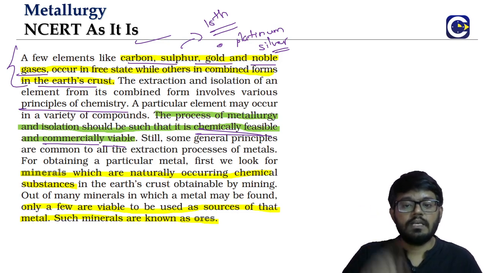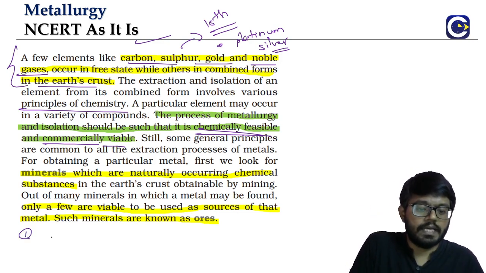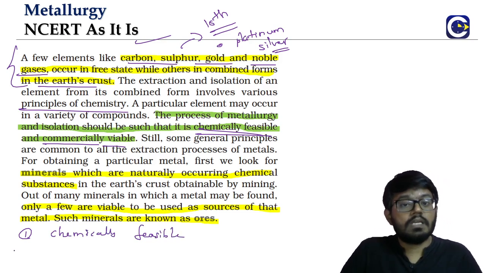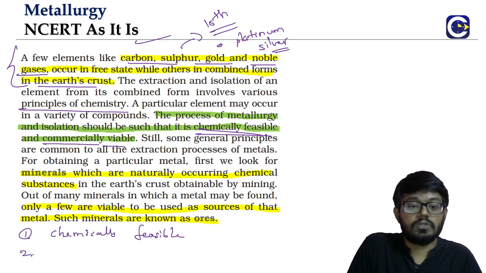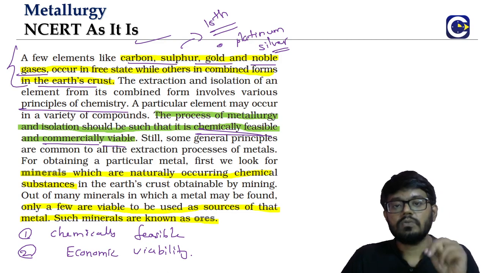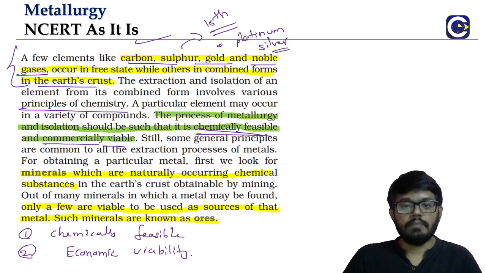So any metallurgical process we are talking about should be what? Chemically feasible. A normal chemistry chapter means we'll stop there. But here we will not just stop there. We will also talk about what? Economic, how viable it is. So these are the two aspects that we need to keep in mind whenever we talk about the metallurgical process.